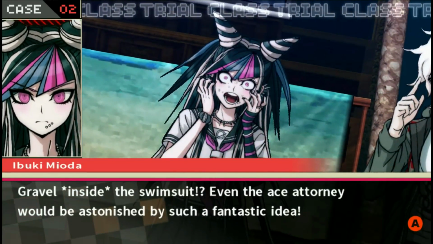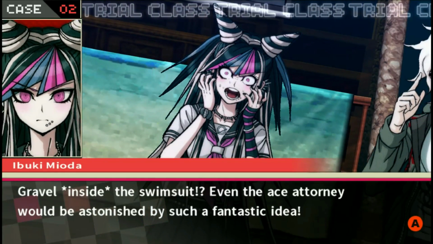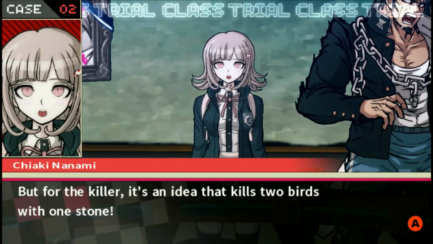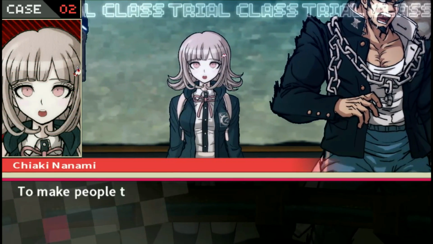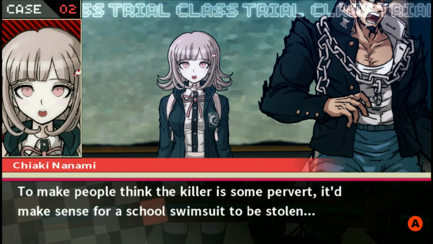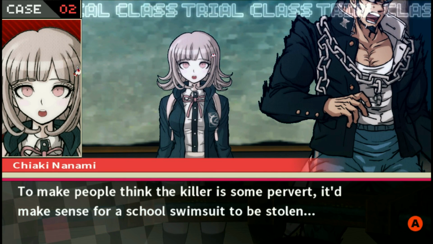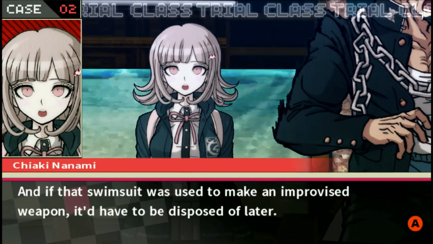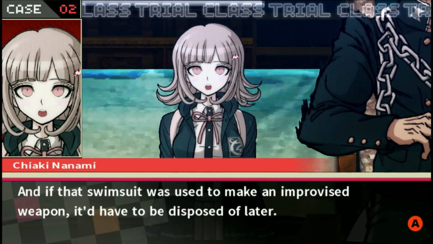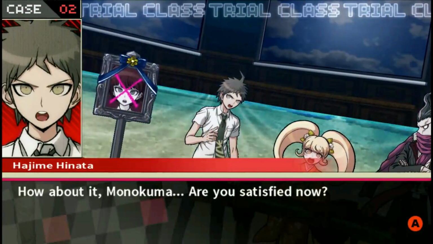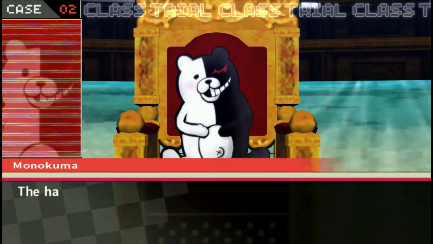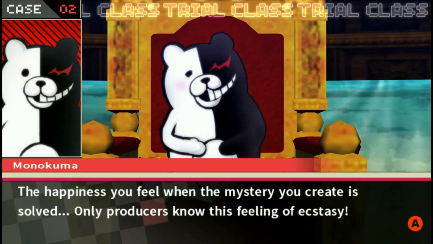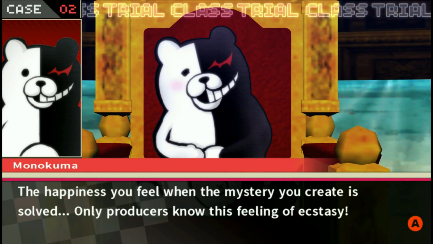Even the ace attorney would be astonished by such a fantastic idea! Nice reference, game. For the killer, it's an idea that kills two birds with one stone. To make people think the killer is some pervert, it makes sense for a school swimsuit to be stolen. Exactly. And if that swimsuit was used to make an improvised weapon, it'd have to be disposed of later. Yeah. How about it, Monokuma? Are you satisfied now? Happiness you feel when the mystery you create is solved. Only producers know this feeling of ecstasy.